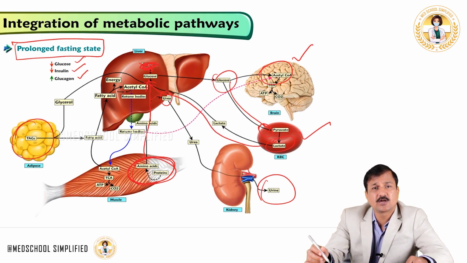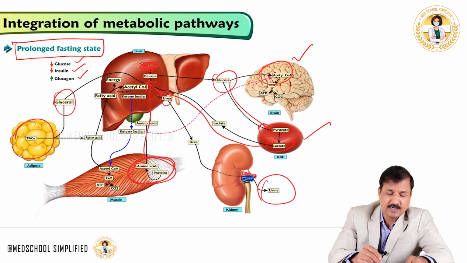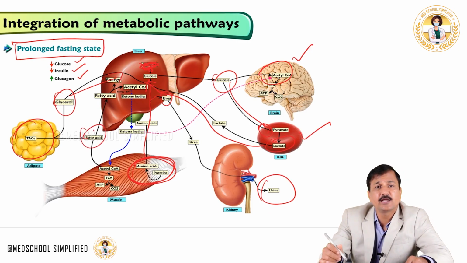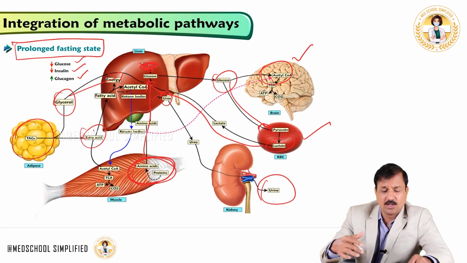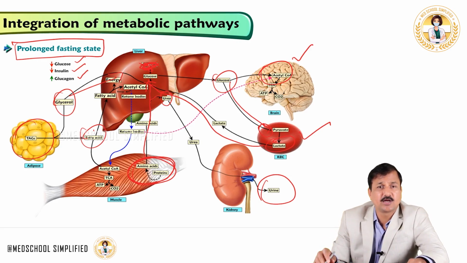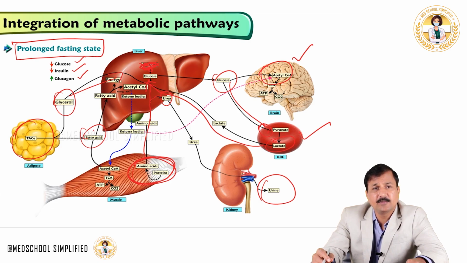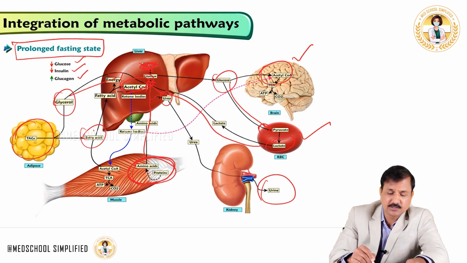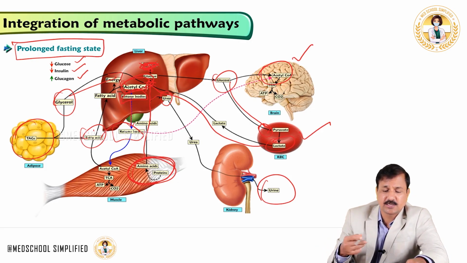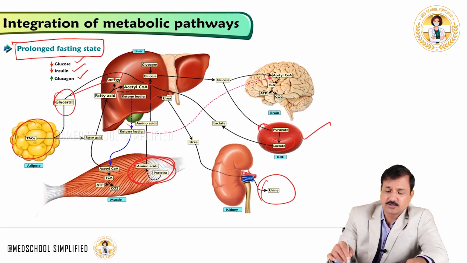In adipose tissue, triacylglycerol is broken down into glycerol and fatty acids, and glycerol is converted to glucose, while fatty acids are flooding into the blood, taken up by the skeletal muscle. Skeletal muscle continues to use fatty acids for its energy purpose, although it is also using ketone bodies along with the fatty acids. The fatty acids are also taken up by the liver, conducting beta oxidation and diverting most of those acetyl-CoAs in the liver into ketone bodies, and those ketone bodies significantly appear in the blood now, and those ketone bodies are now starting to be taken up by the brain. So the brain starts to use ketone bodies now in the prolonged fasting condition.